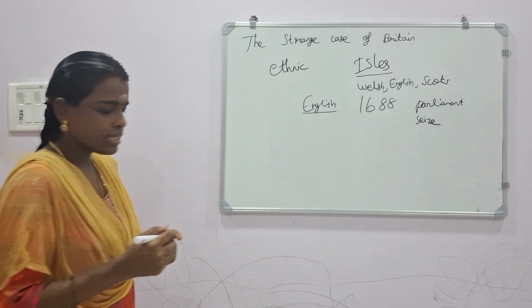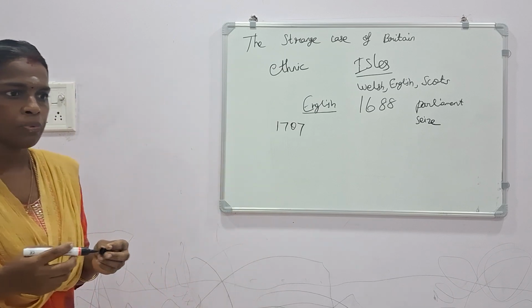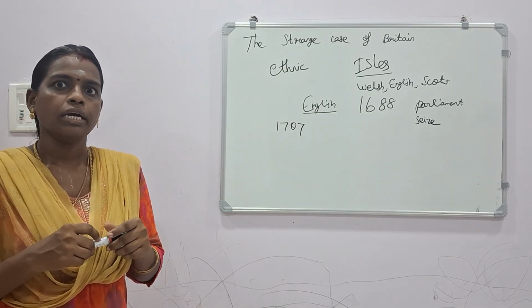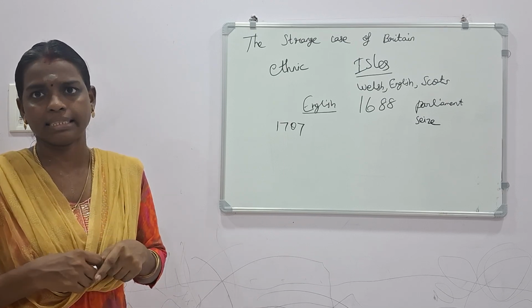And in the year 1707, that is the Act of Union. The Act of Union was signed between Scotland and England.